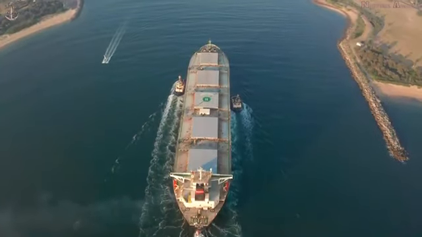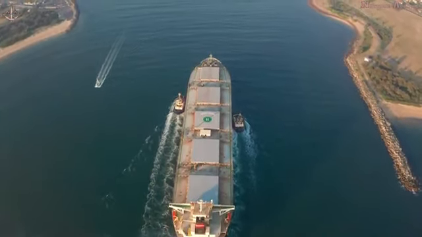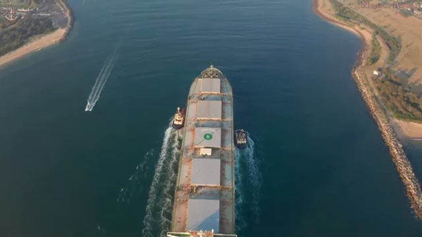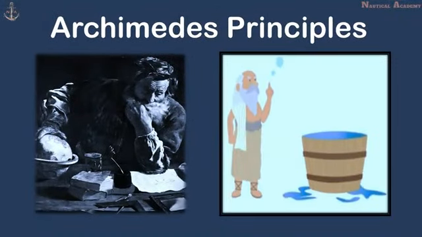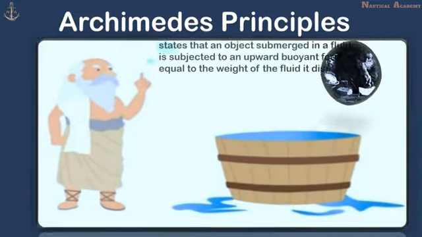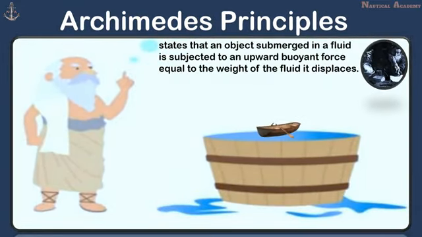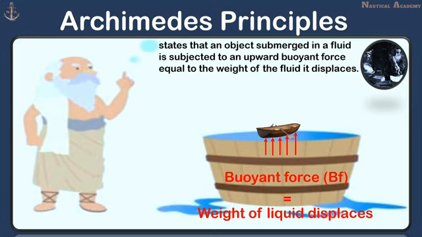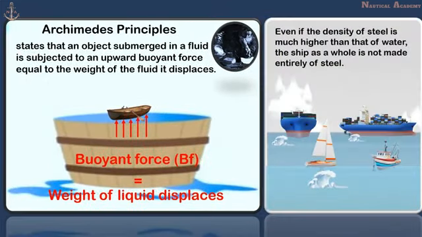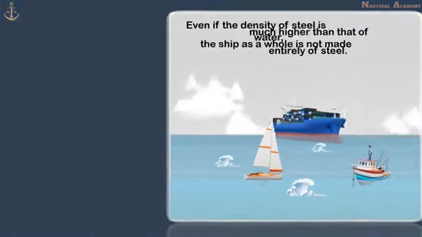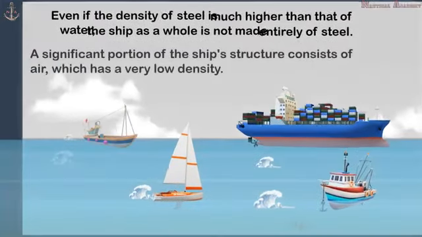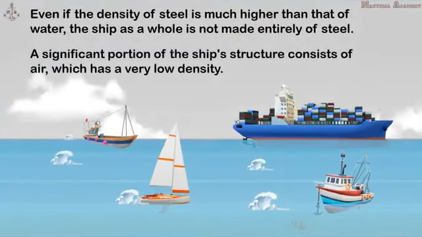The principle behind why a ship, even with a much higher density than water, can float is based on Archimedes' principle. Archimedes' principle states that an object submerged in a fluid is subjected to an upward buoyant force equal to the weight of the fluid it displaces. Another reason is that even if the density of steel is much higher than that of water, the ship as a whole is not made entirely of steel. A significant portion of the ship's structure consists of air, which has a very low density.